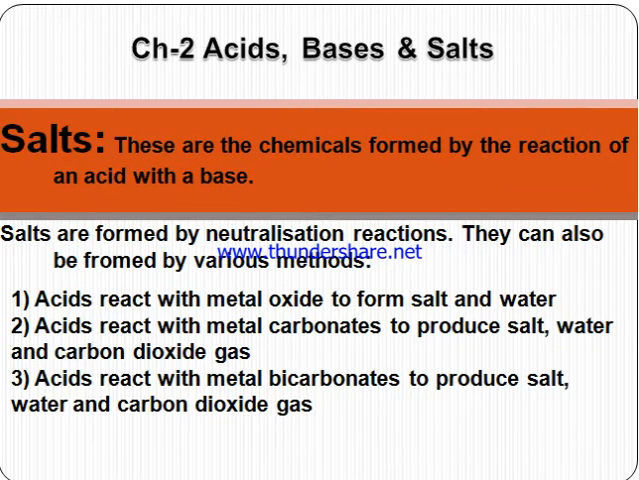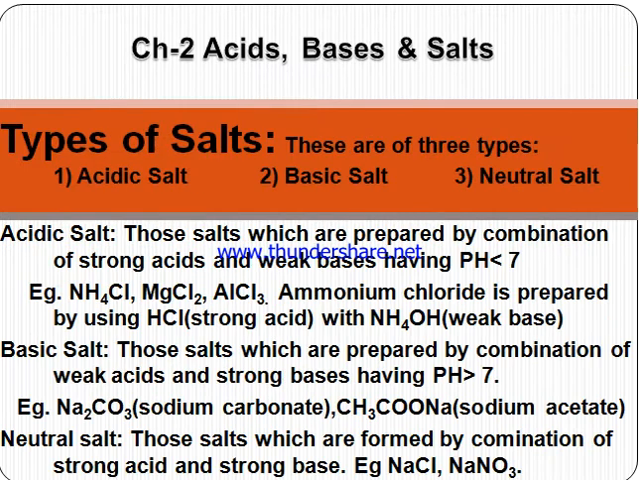Next we are coming to the topic of salts. These are the chemicals formed by the reaction of an acid with a base. There are three types of salts: acidic salt, basic salt, and neutral salt. Acidic salts are prepared by the combination of a strong acid and a weak base. Basic salts are from a weak acid and a strong base, and neutral salts from a strong acid and a strong base.